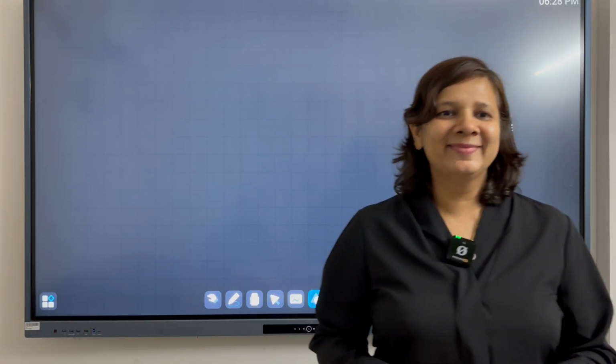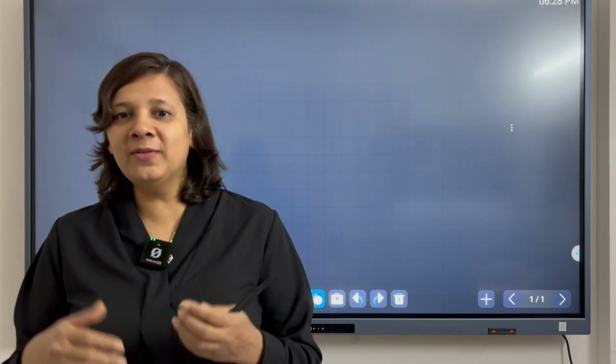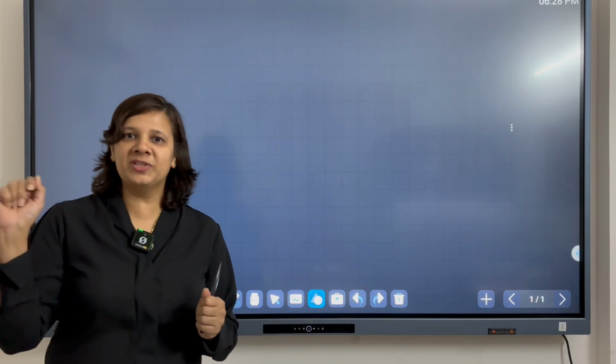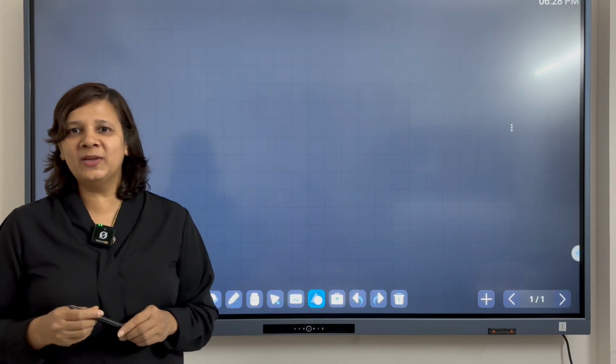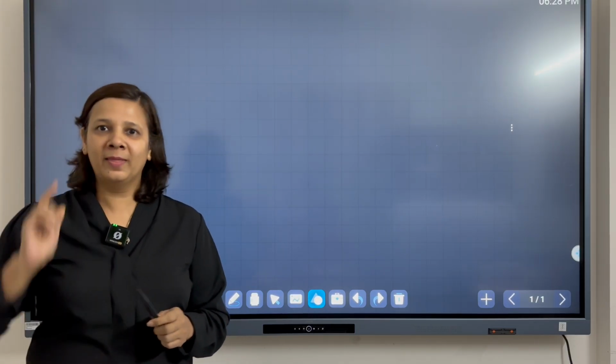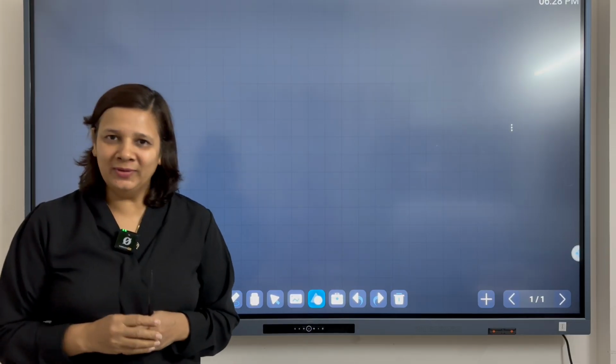Do you all remember what we have done in the last class? In the last class we talked about the trajectory of a ball thrown at an angle theta with the horizontal, right? And we have also calculated the mathematical equation of the trajectory. Do you remember what the equation was? Yes, the equation which came out was an equation of a parabola, right? And we have understood what the constants of that equation stand for.